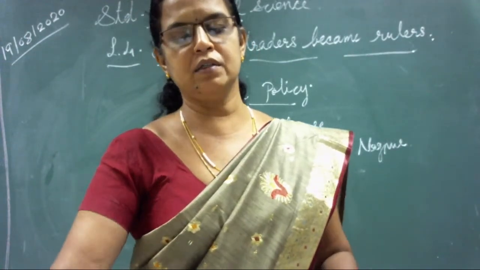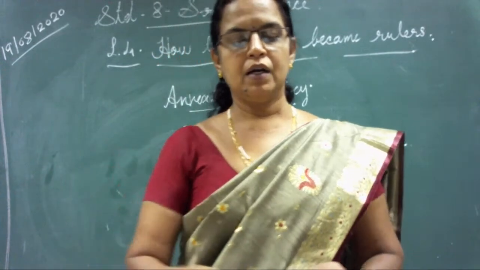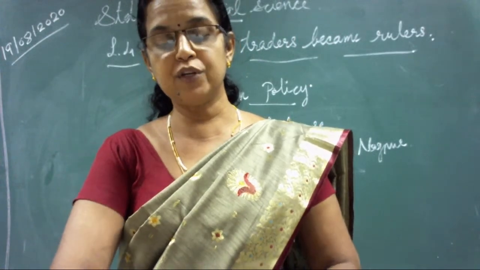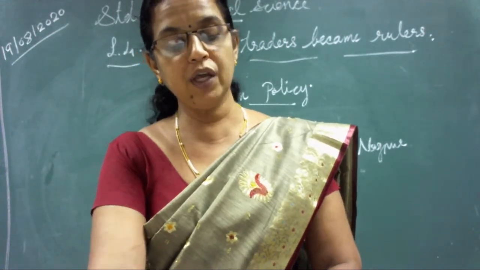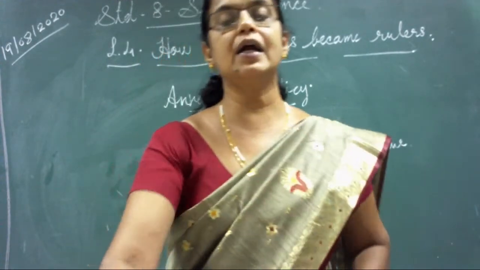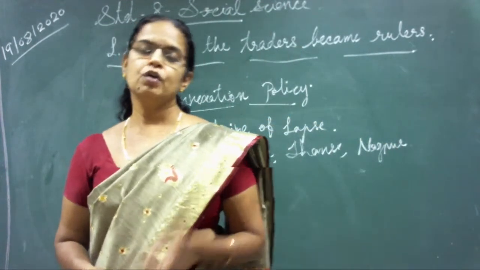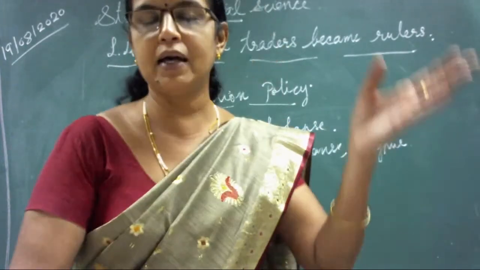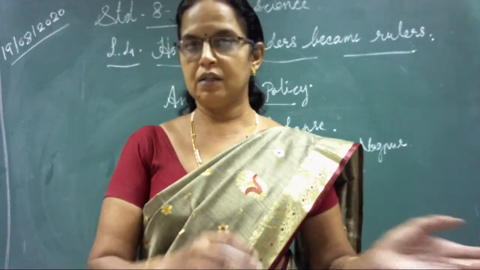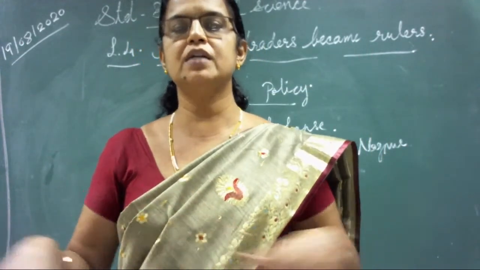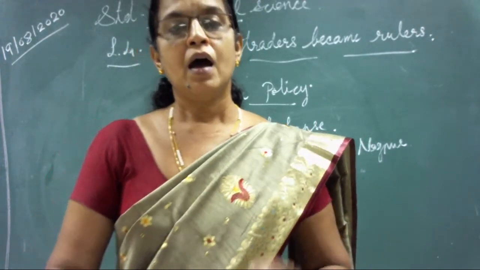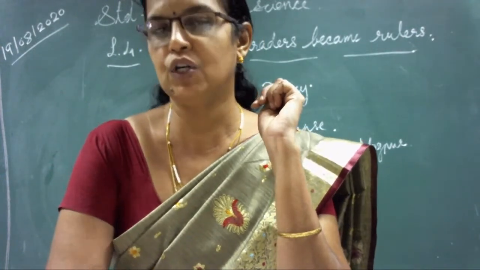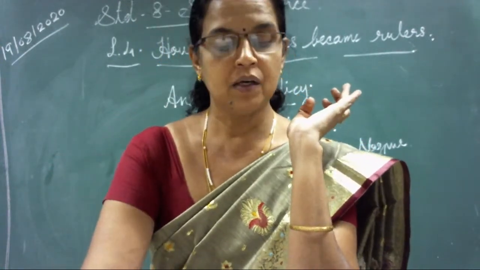And one more point is there on the next page. Dalhousie aimed at helping the British traders make huge profit from the trade of tea, coffee and cotton. Mainly these three cultivations at that time: tea cultivation, coffee cultivation and cotton cultivation. In different parts of India, such as Assam, tea; then on the southern side, coffee; and Gujarat, cotton. These three were mainly the profit-aiming trade: cotton, coffee and tea.